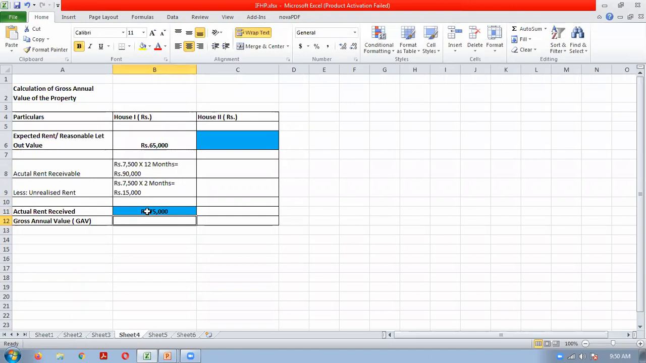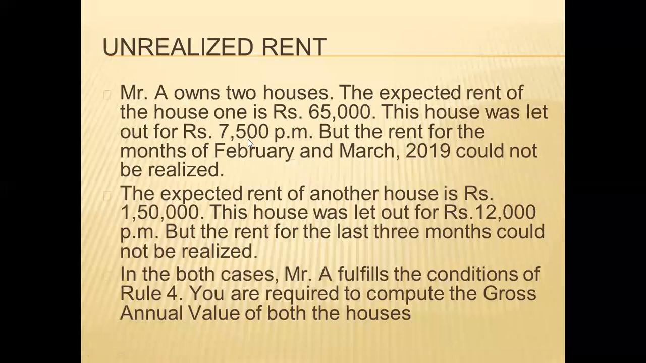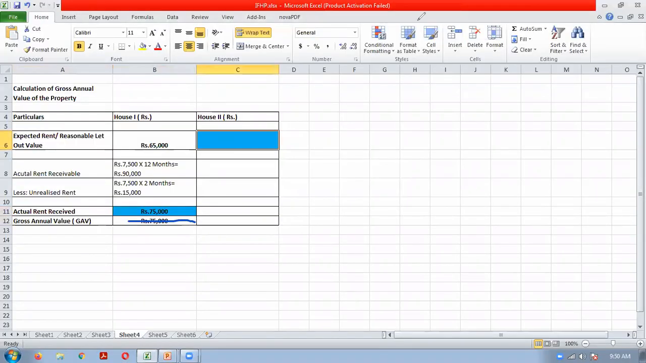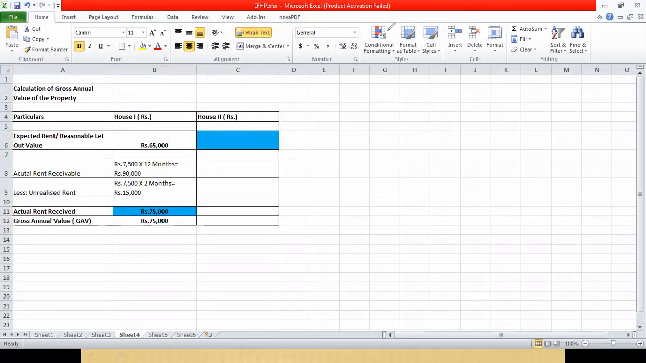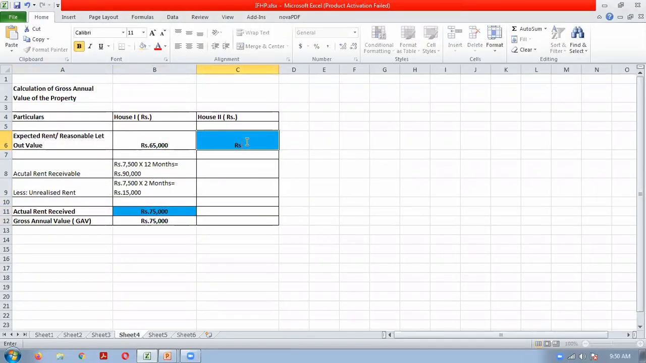Now GAV, we know how to calculate GAV. Reasonable let out value or actual rent received, whichever is higher. 65,000 and 75,000, which is the higher one? 75,000. So this is our GAV for house 1. Now we will do for house 2. House 2 expected rent is 1,50,000.